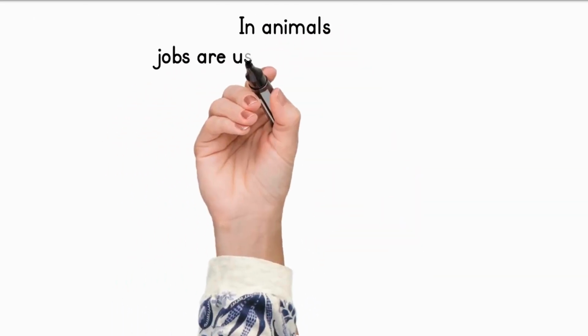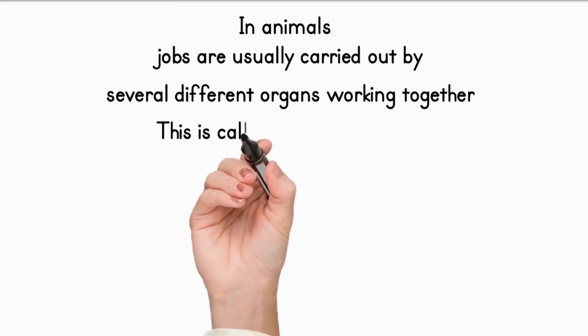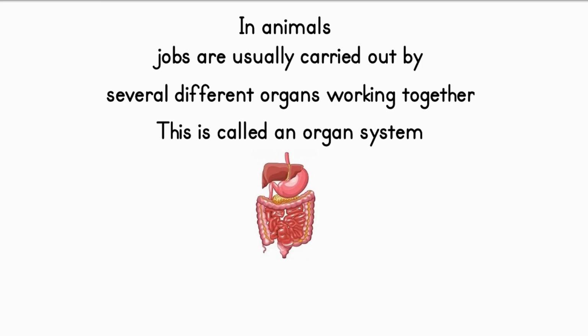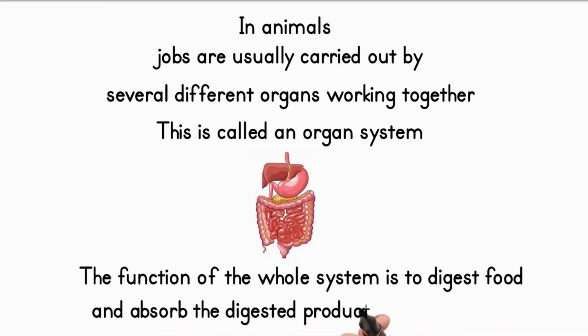In animals, jobs are usually carried out by several different organs working together. This is called an organ system. For example, the digestive system consists of the gut along with glands such as the pancreas and gallbladder. The function of the whole system is to digest food and absorb the digested products into the blood.